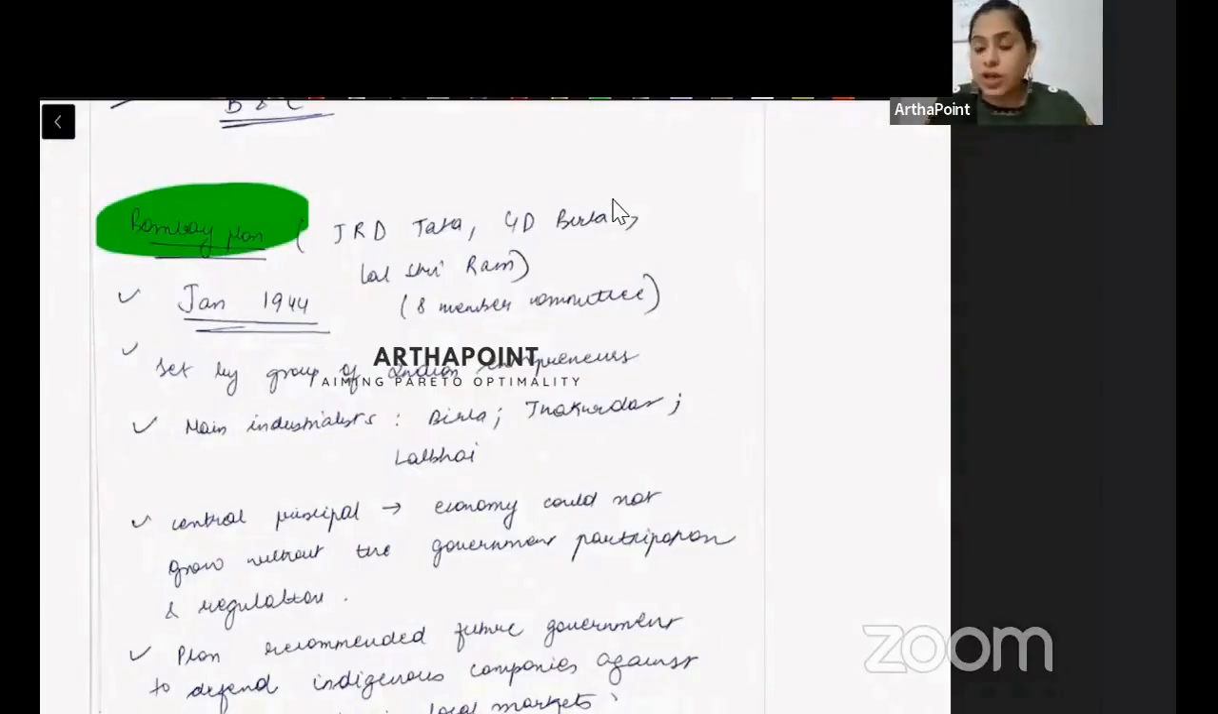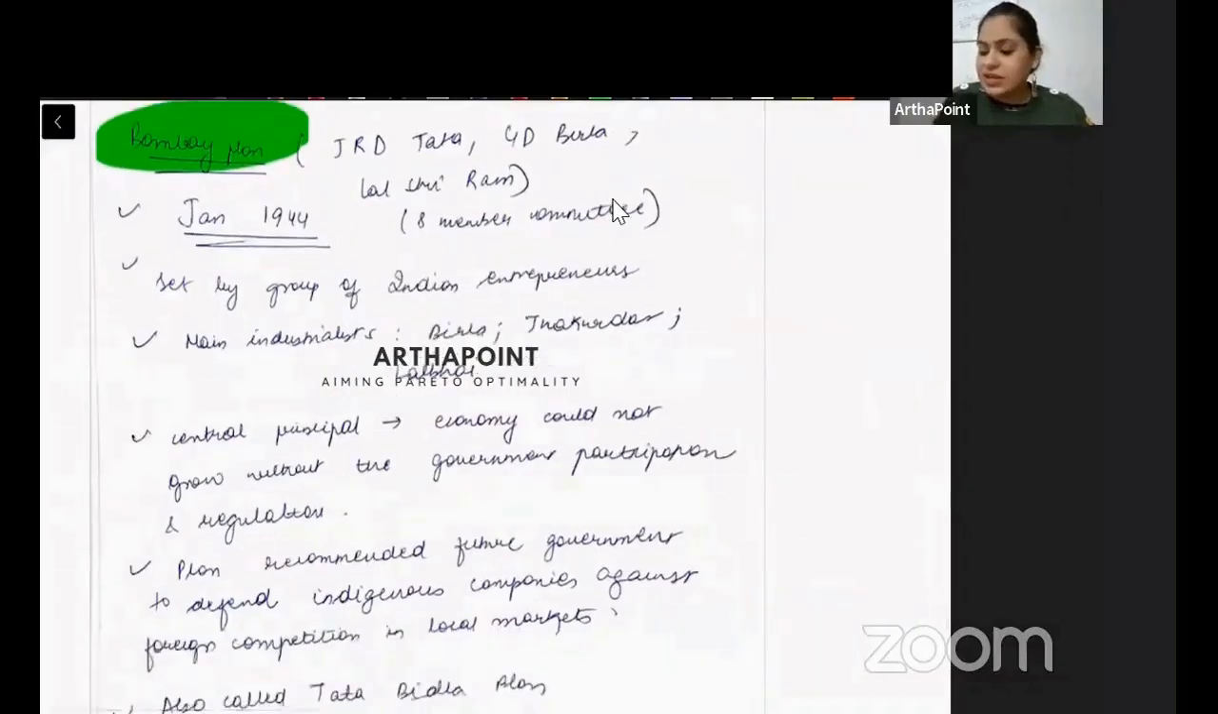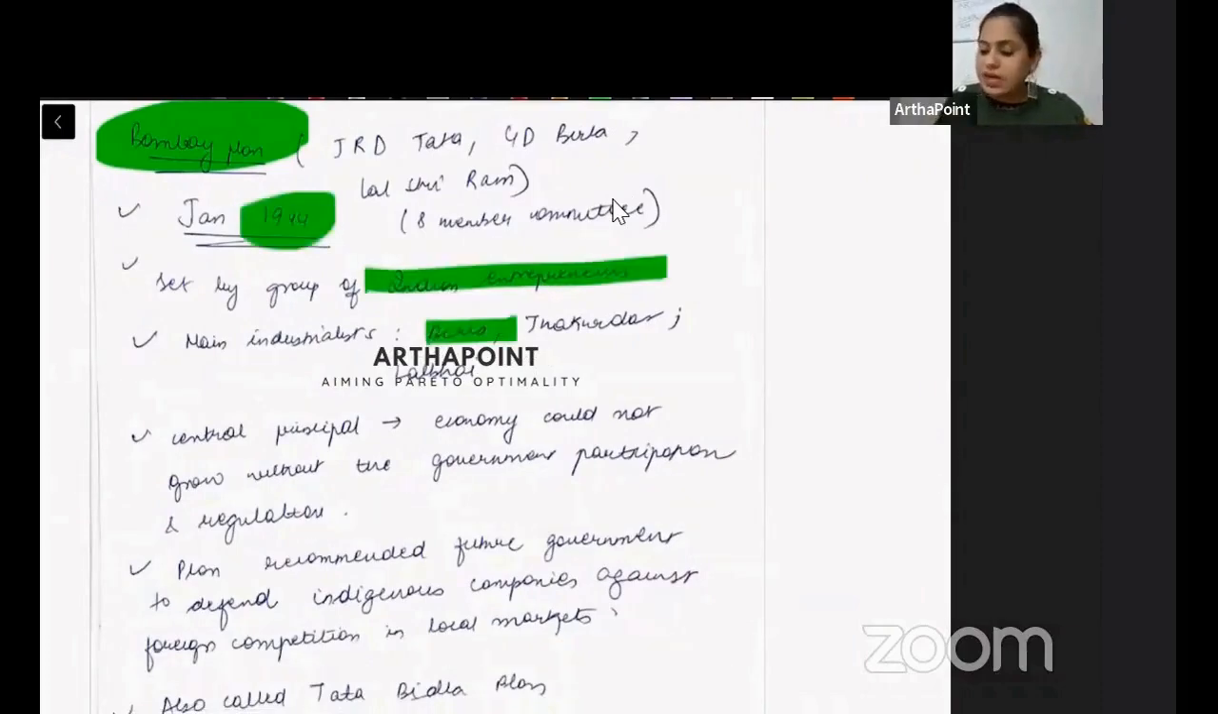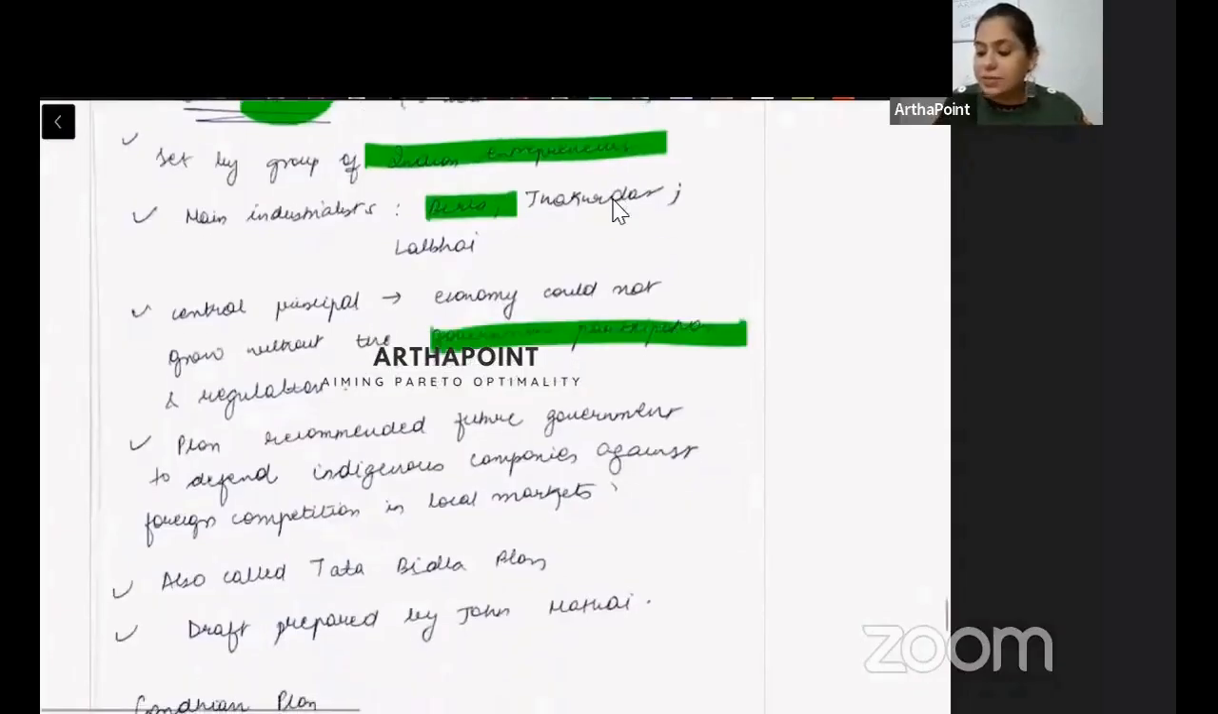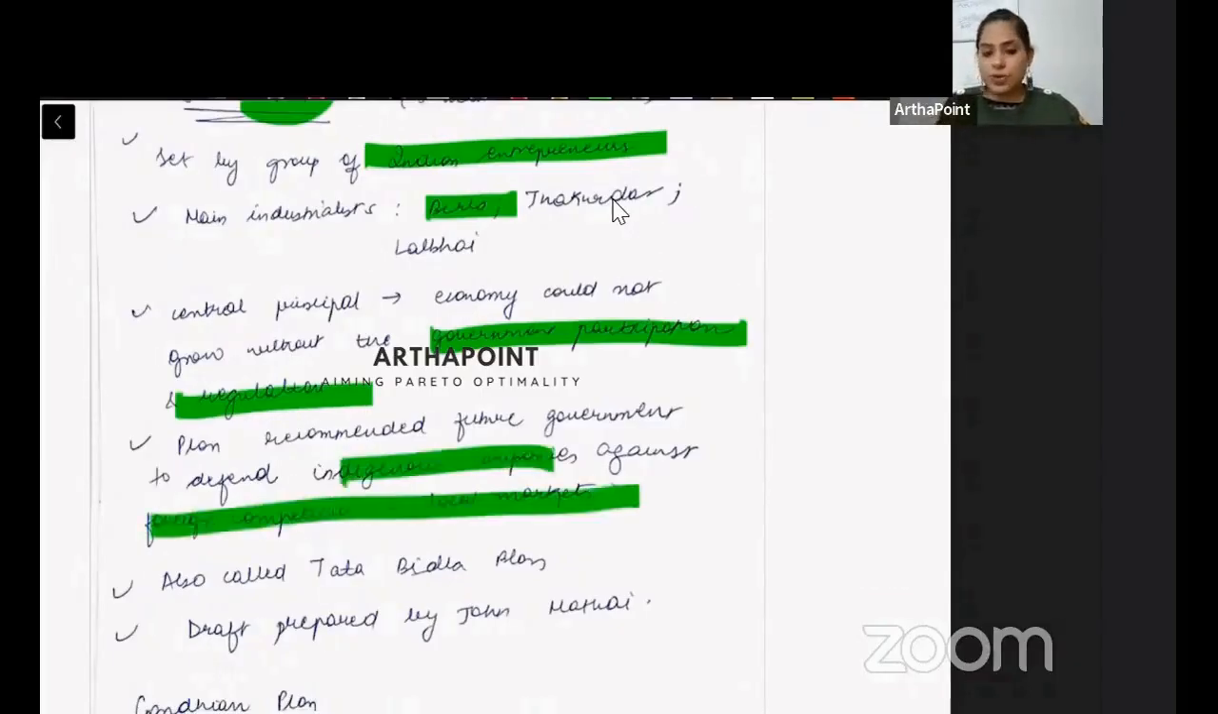Government should give us more protection so that we can grow. So it came very early. It came in 1944, and it was set by Indian entrepreneurs Birla, Tata, Thakurdas, Lal Bhai. They were saying that we need the government's participation so that we are protected, the indigenous companies are protected, the Indian companies are protected against the foreign competition.